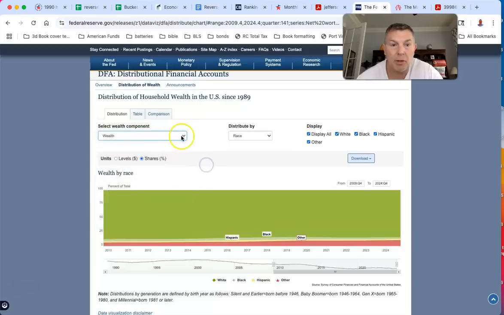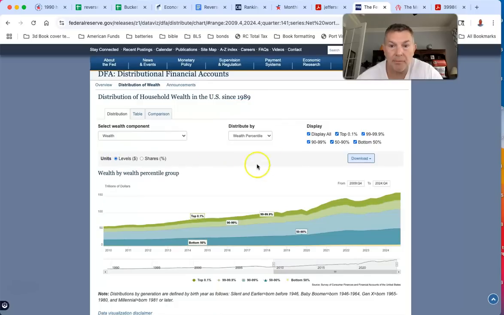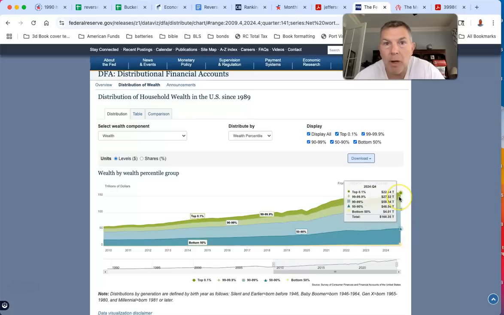All right, so remember, I'm just going to go to wealth. We're going to look at wealth percentile. And we're going to go to C right here. And we're going to see that the top of wealth right here, the top 10% have well above half the entire wealth of the United States.